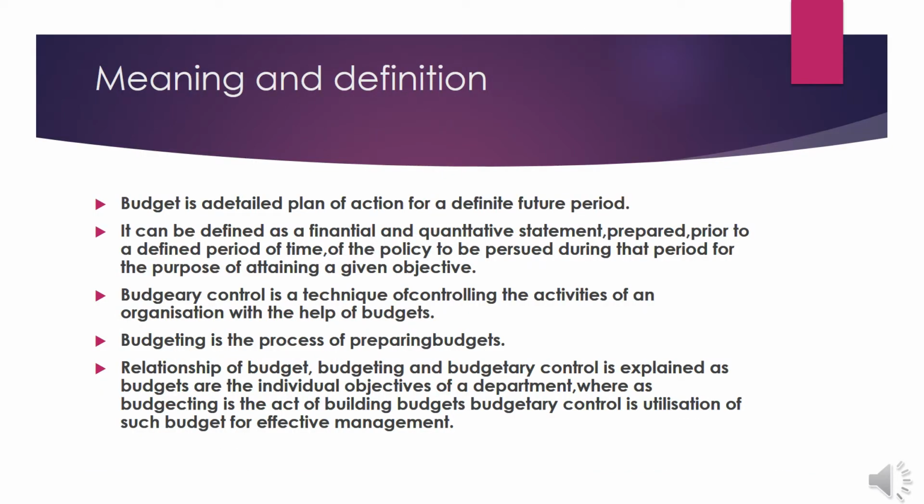In this slide, you can see the meaning of budget, budgeting and budgetary control. Budget is a plan about future activities, whereas budgeting is the process of preparing budget. And what is budgetary control? Budgetary control is the application of that budget to control the predetermined activities to attain organizational objectives. As per ICMA, budget is defined as the plan which is organized by the organization for the purpose of controlling the activities. That is budget.